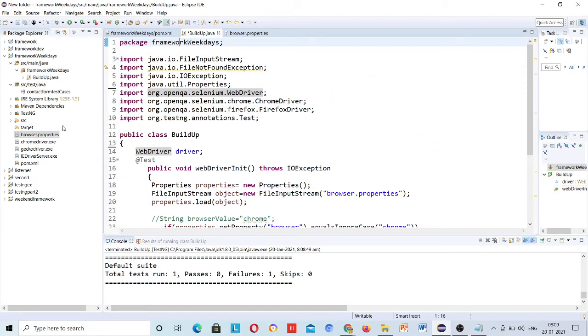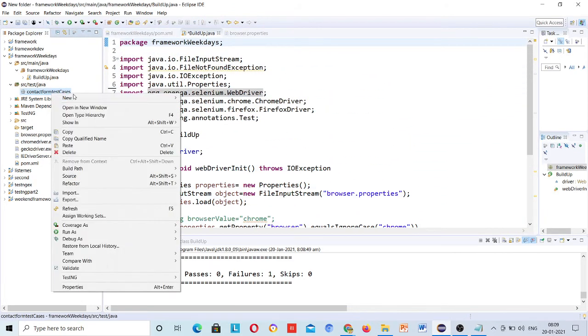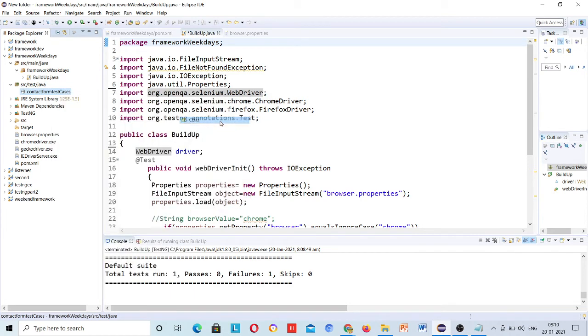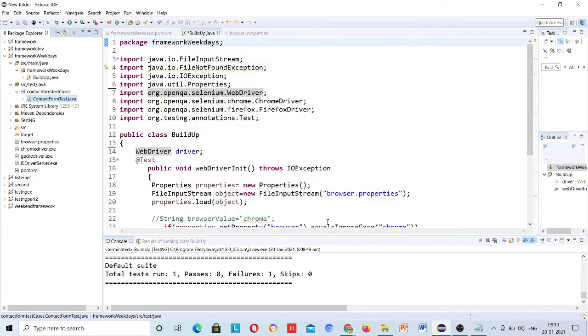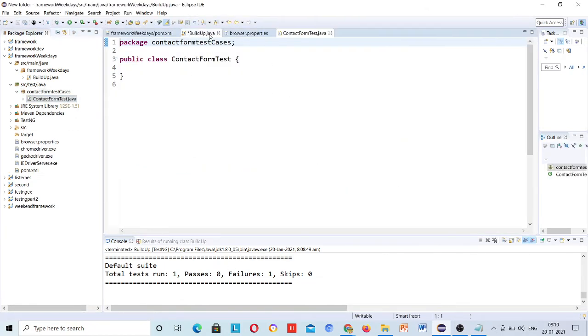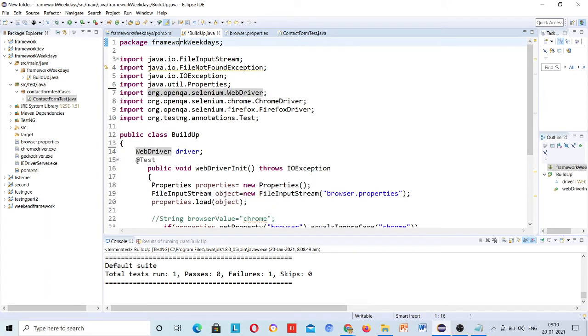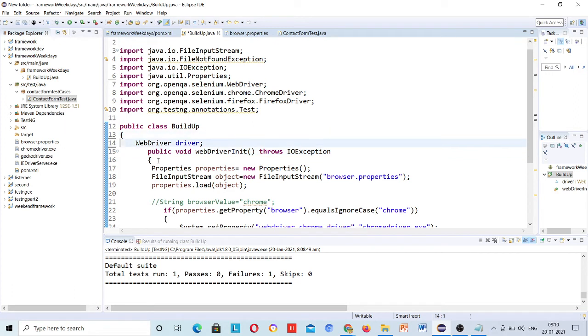Now just go here and create a class, contact form test. Okay, and remove this @Test. This is not void, this is actually returning the WebDriver.